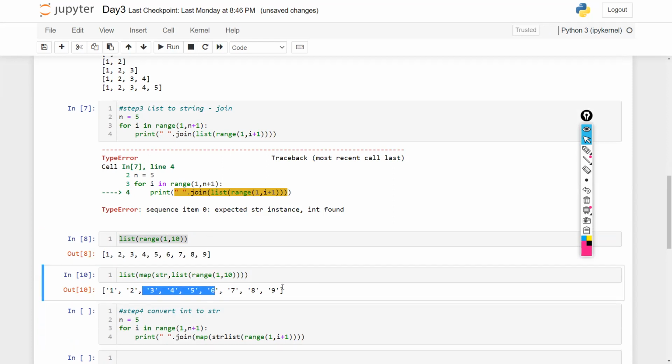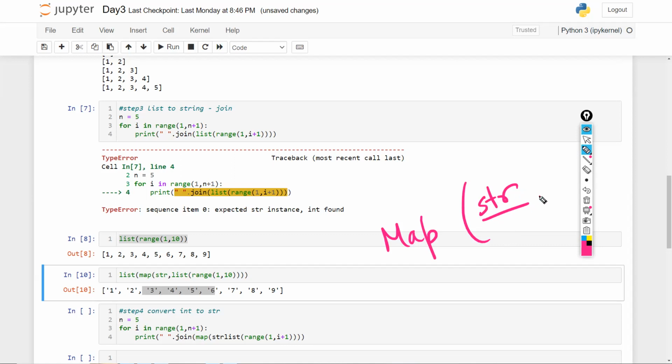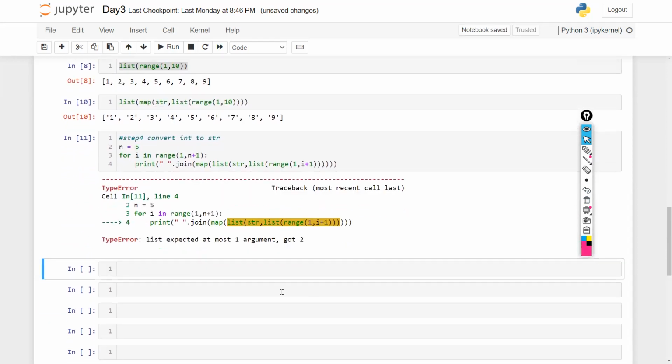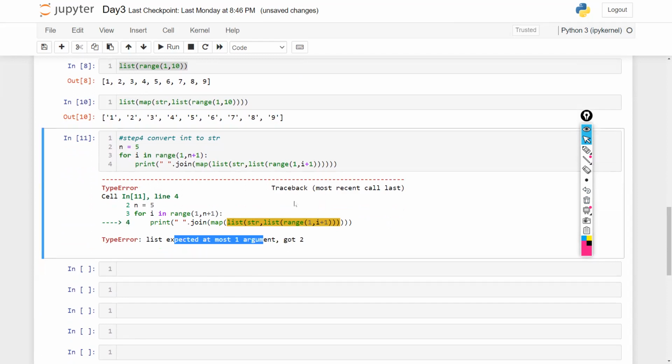Now this map and all that I have completely explained in my playlist. Go and watch it if you don't know that. Simple, map is very, very simple. In map, you just need to give a function. So str, this is a typecasting function, and then a list. See, str, comma, then a list. Same thing we are going to do here in map. We have given str, comma, list. And yes, you need to convert this back to a list once again. Yes, I know that this is a very tedious process, but the main important thing here is that we are able to do that. List expected at most 1 argument, got 2.